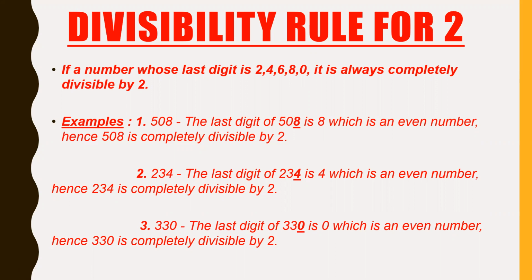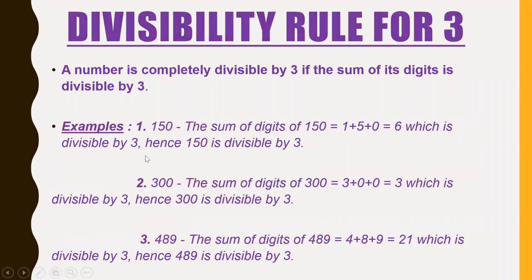For example, 508. The last digit of 508 is 8, which is an even number. So 508 is divisible by 2. 234: 4 is an even number, so 234 is completely divisible by 2. 330: 0 is the last digit and it is an even number, so it is divisible by 2. This is the easiest.